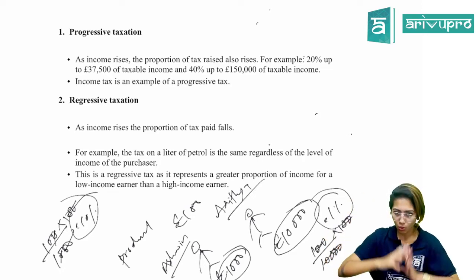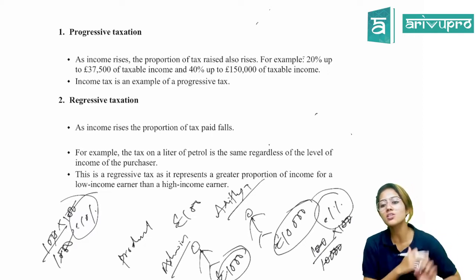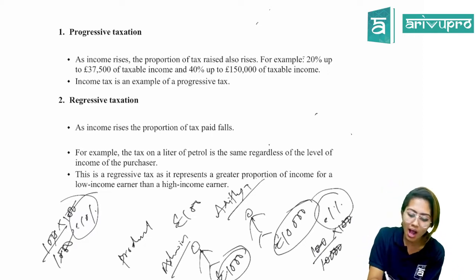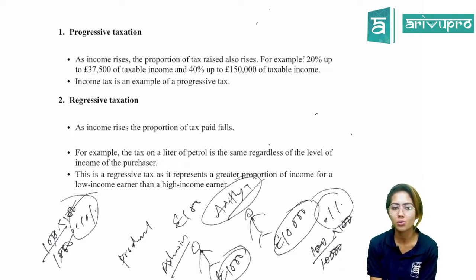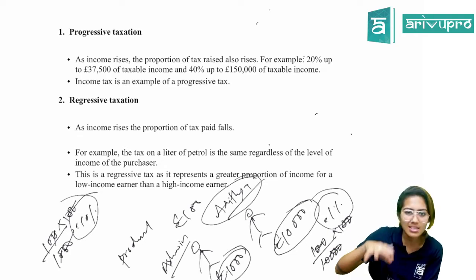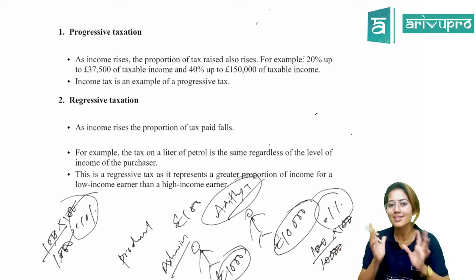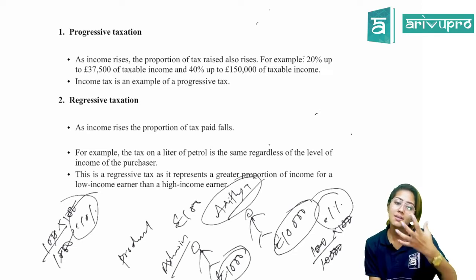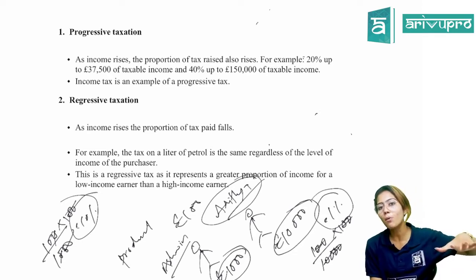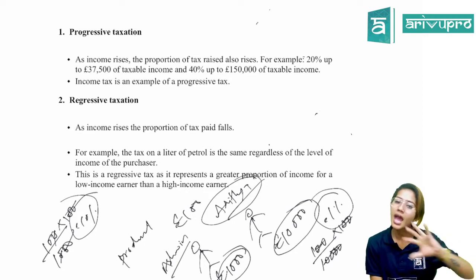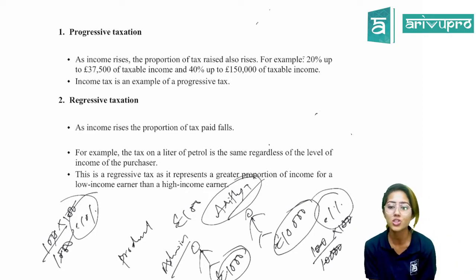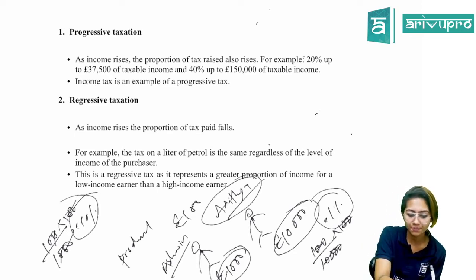All right. Out of total 100% income, 10% is going towards taxation. But when it comes to Aditya, only 1% is going towards taxation. So that is why this system is much more regressive over Ashwin, isn't it? You can't say unfair, because when you're buying a product, both of them would buy the same product and they'll have to pay the same amount of tax. But when you consider it as a part of their income, it will be a higher proportion when it comes to a medium person, and it will be a lower proportion of the income when it comes to a rich person. So that is what you call regressive taxation. Is it clear?